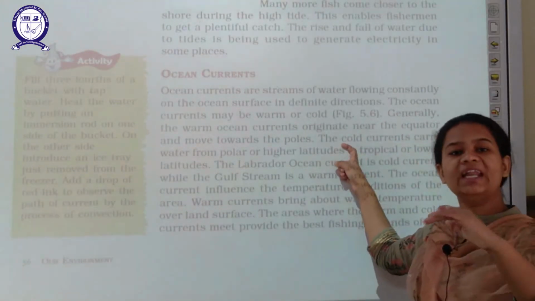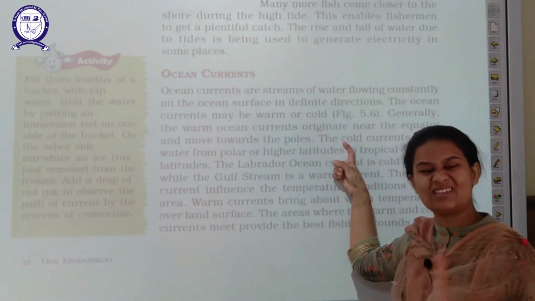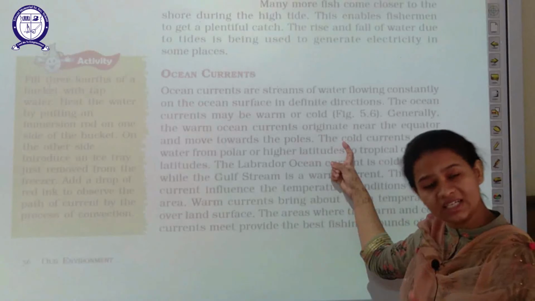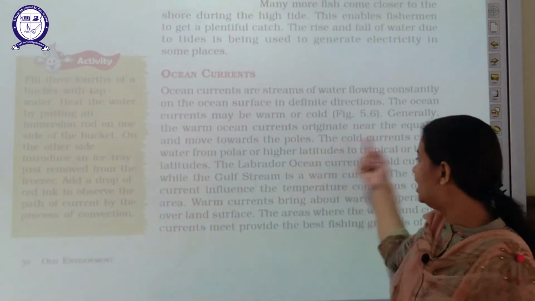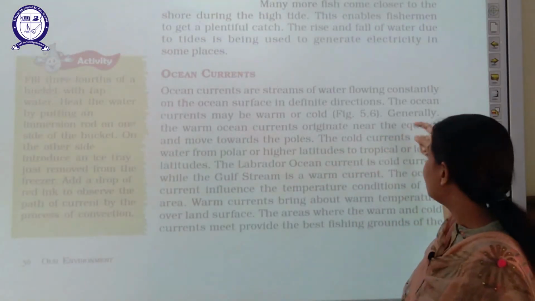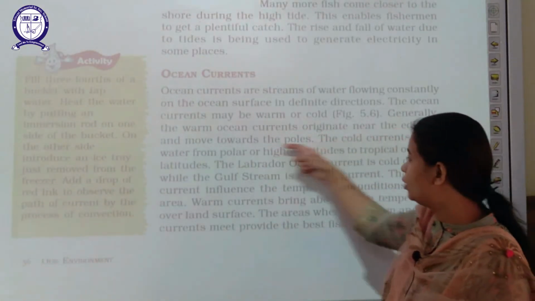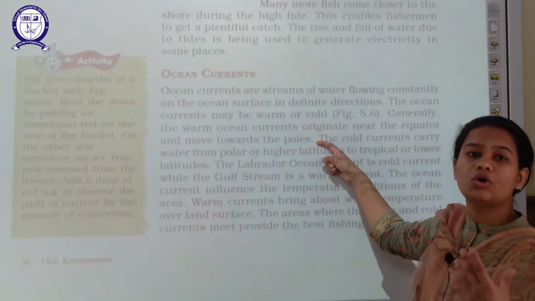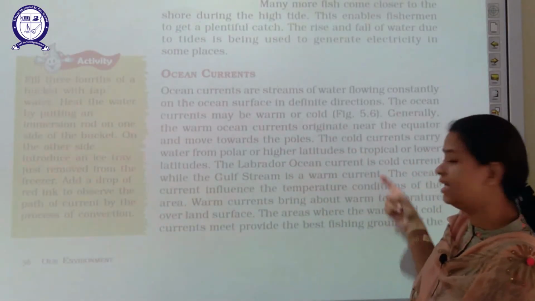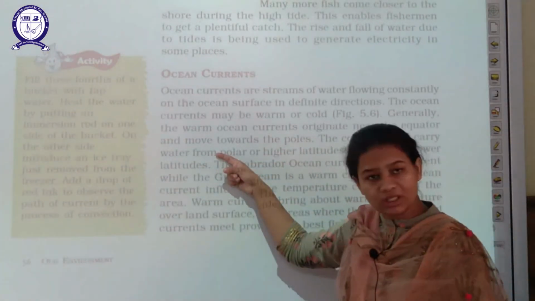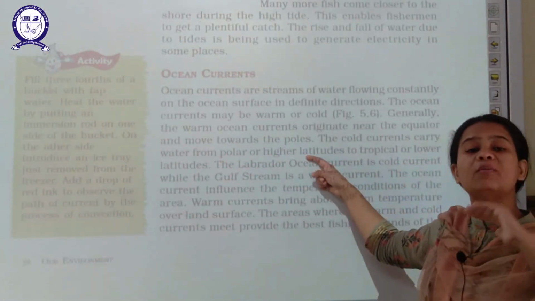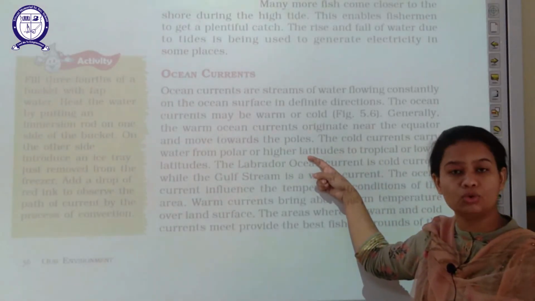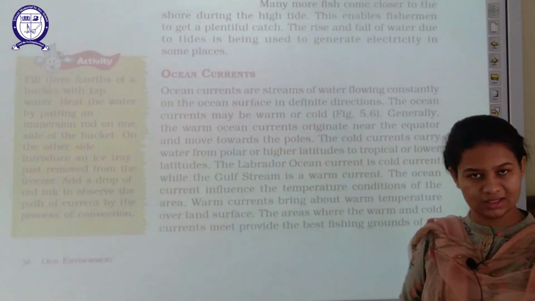And now you know, whenever nearby the equator there are hot regions, so definitely hot ocean currents will be there, and near the poles cold ocean currents will be there. That is what is mentioned here: when these currents are near the equator, they are hot ocean currents, and when they are near the poles, they are cold ocean currents. The cold ocean currents carry water from the polar or high-altitude regions. High altitude means the level of cold is maximum at those places. That is why cold ocean currents are found there.